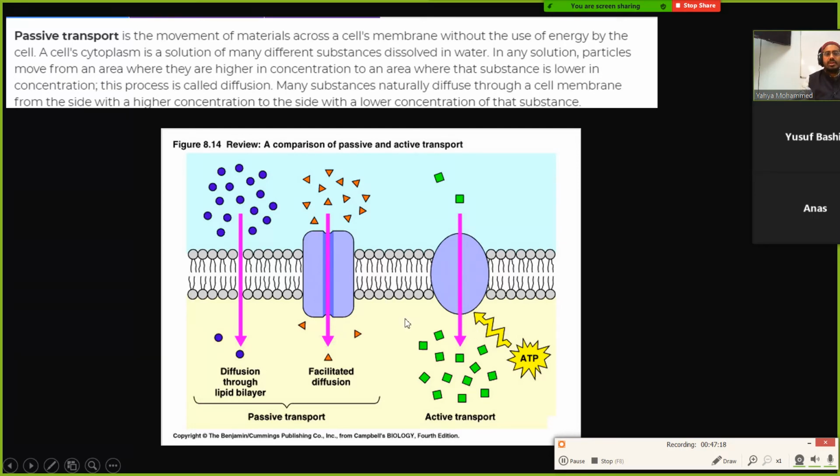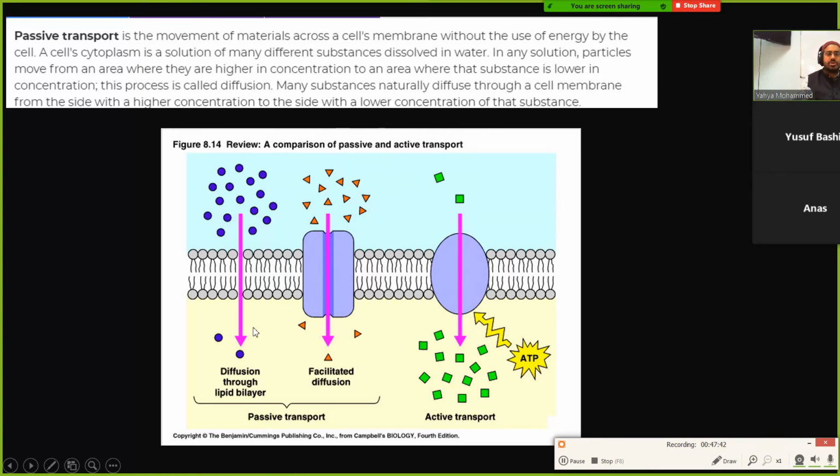So the idea is that things usually move from a place where there's a higher concentration of them to the place where there's a lower concentration of them. If you want to go in the opposite direction, you have to force it by putting in energy, right? So this one over here, if it requires energy, it's called active transport.